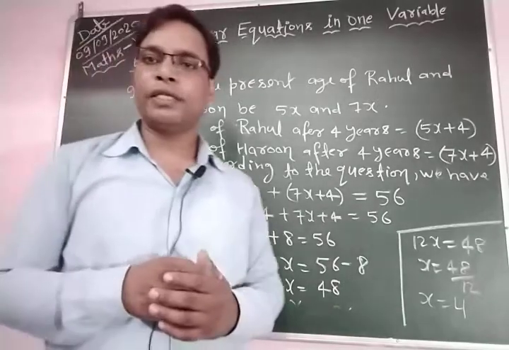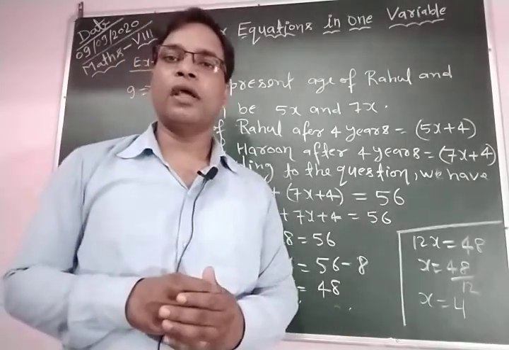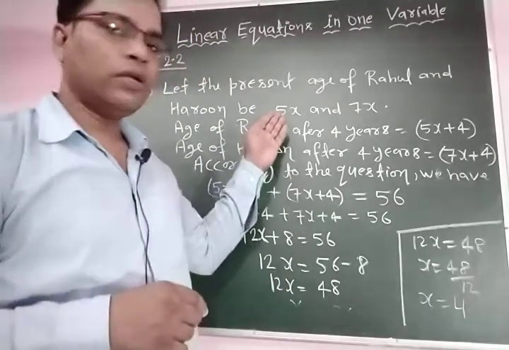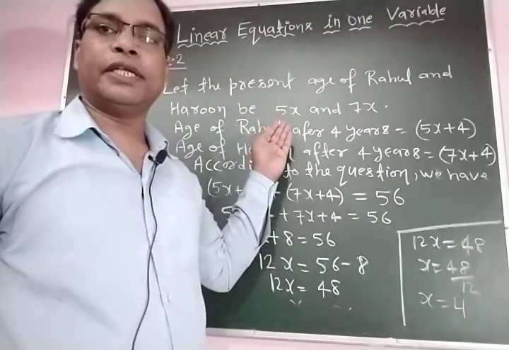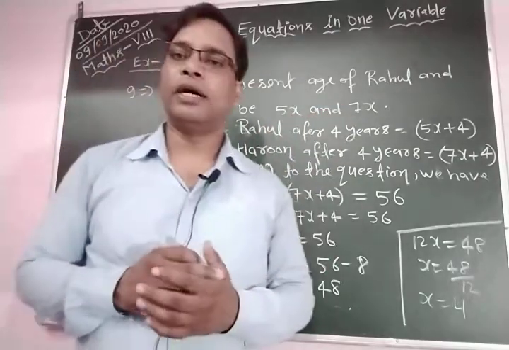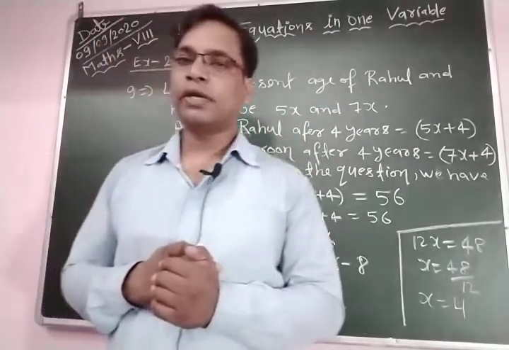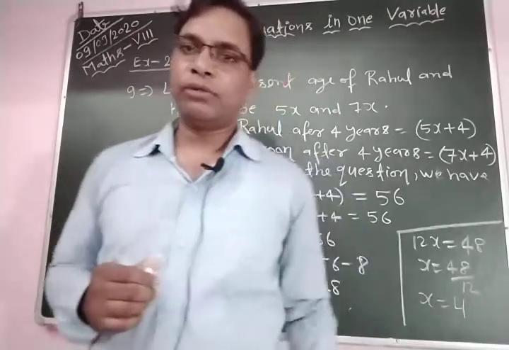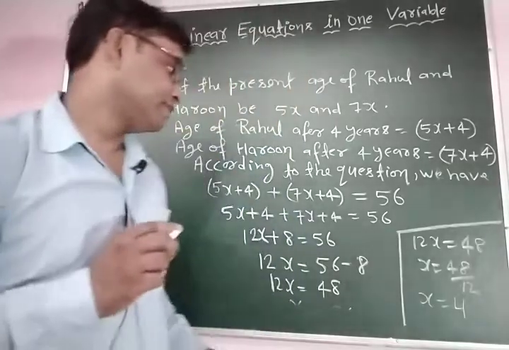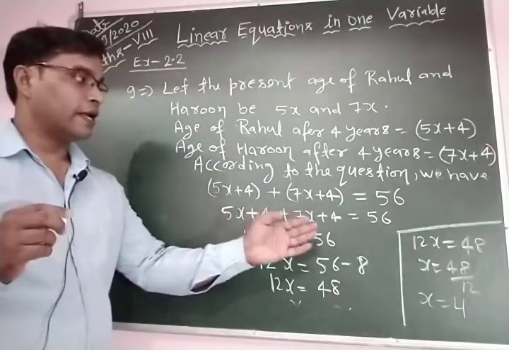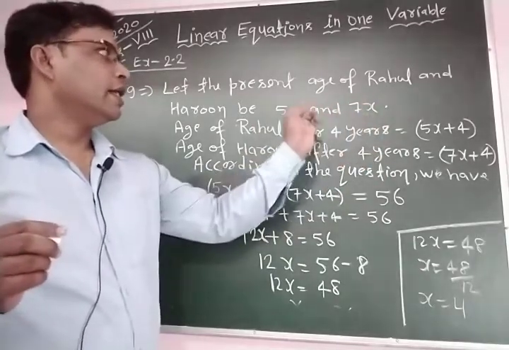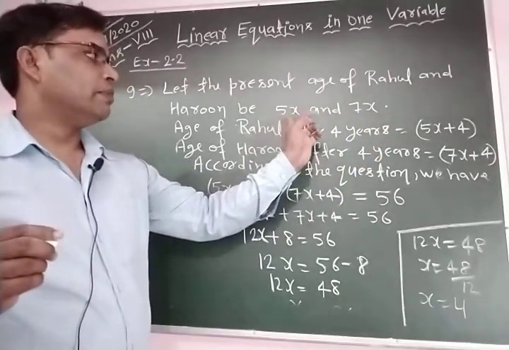So we need to find the present age of Rahul and the present age of Harun. Here we let the age of Rahul be 5x and the age of Harun be 7x, and we found the value of x is 4. So the age of Harun is 7 into 4 and the age of Rahul is 5 into 4.